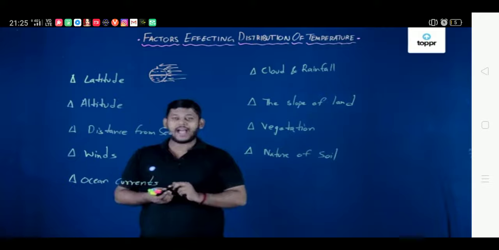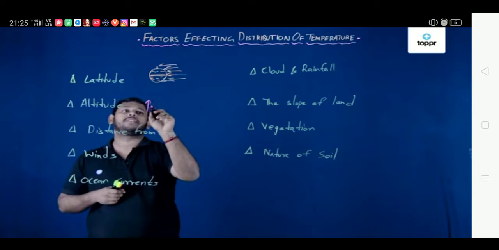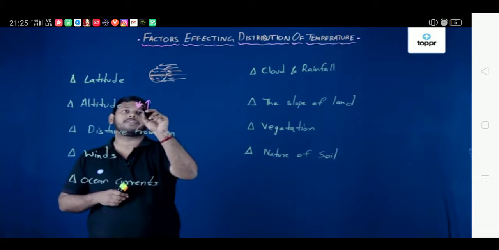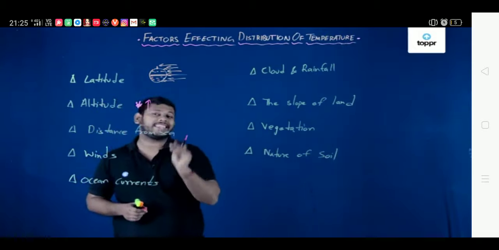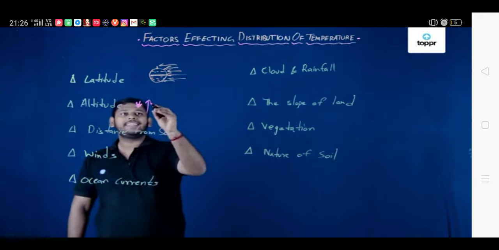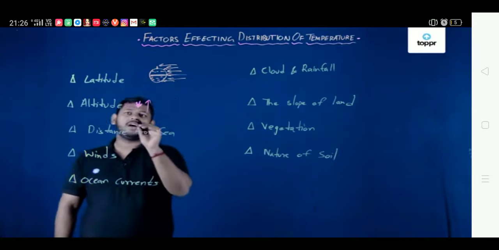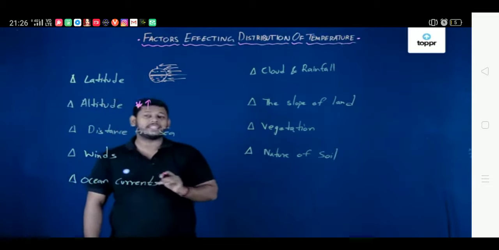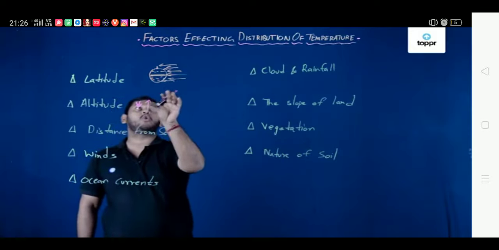What happens with the altitude is that with an increase of height, the temperature decreases. The main reason for this is that as we go up, the air gets thinner and the landforms do not receive as much heat as the other parts receive. So this is what is known as the normal lapse rate, which says that after every 165 meters, 1 degree Celsius decreases because of the increase in altitude. That is the effect of altitude on temperature.